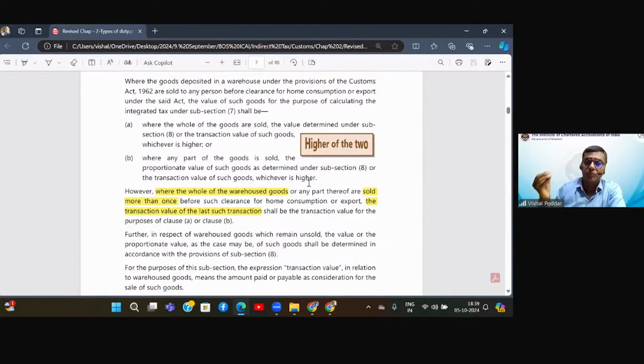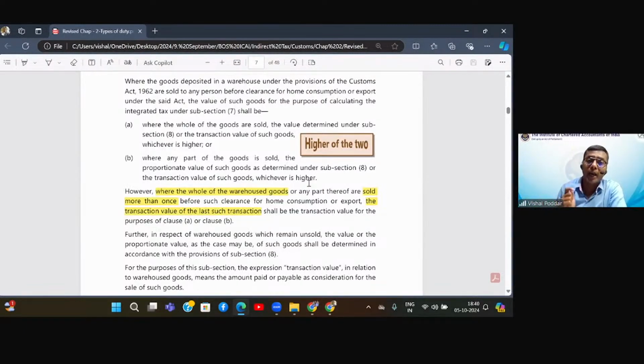My goods had come to Bombay port. I had asked the customs people to put it in my warehouse in Delhi. My goods are lying in the warehouse in Delhi. You come to me saying, sir, I need 1,000 quantities of these goods. I say, it is lying in my warehouse, I'll get it cleared and give it to you. You say, no sir, it is good if it's lying in the warehouse. I also do not have the space immediately. So let it lie in the warehouse, but you sell the goods to me.